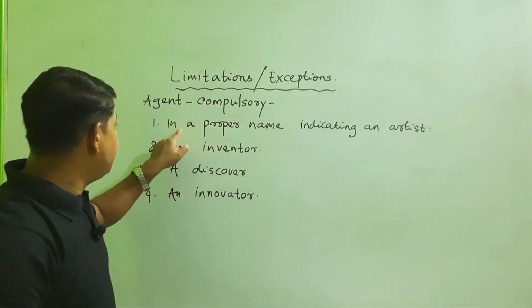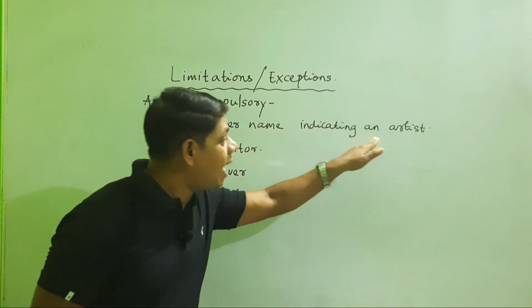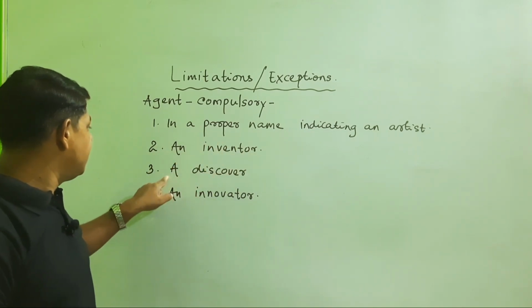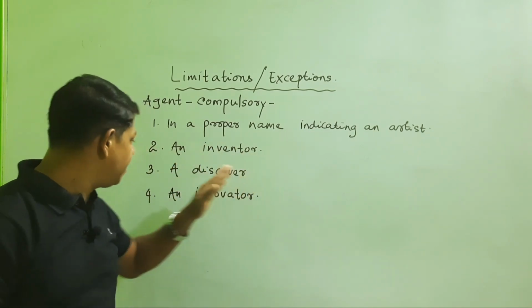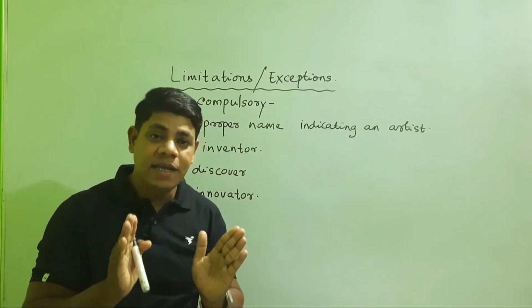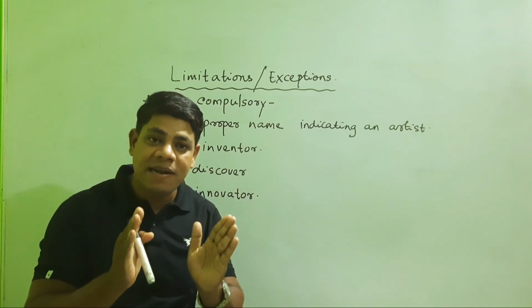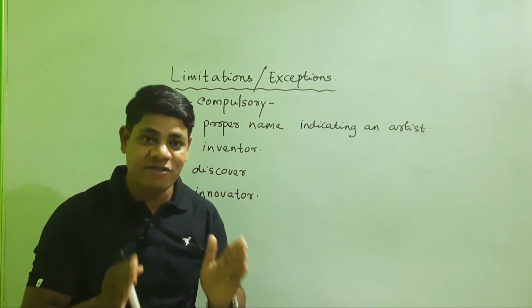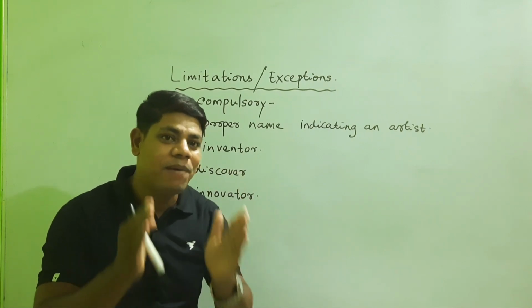Agents are compulsory with a proper name indicating an artist. The second one, an inventor. The third one, a discoverer, an innovator. So these are the places where the agent is compulsory to write when we passivize the sentence. Let us have some examples of it.